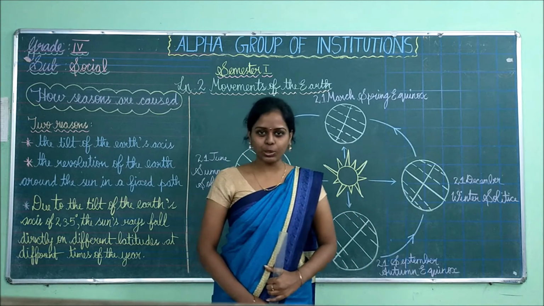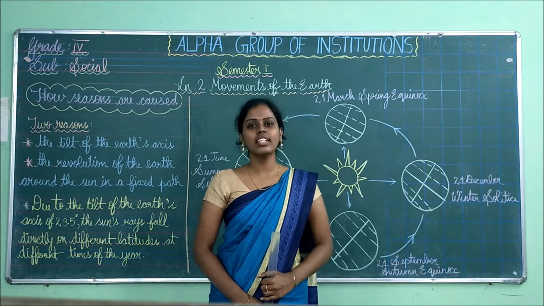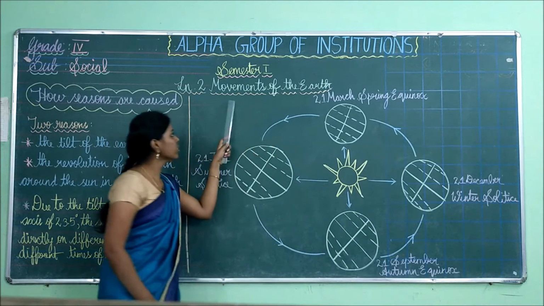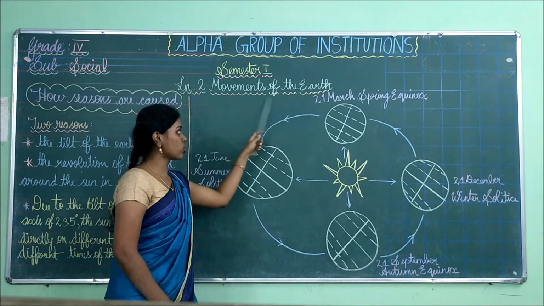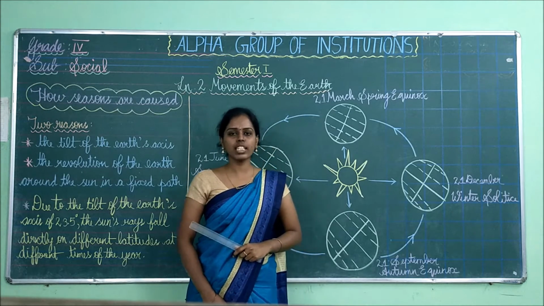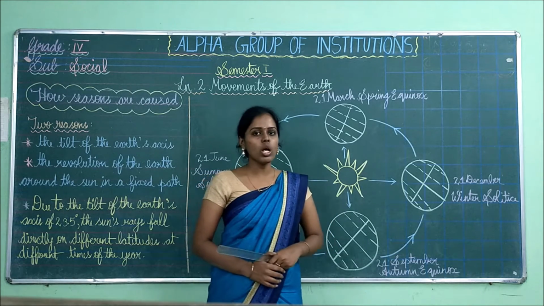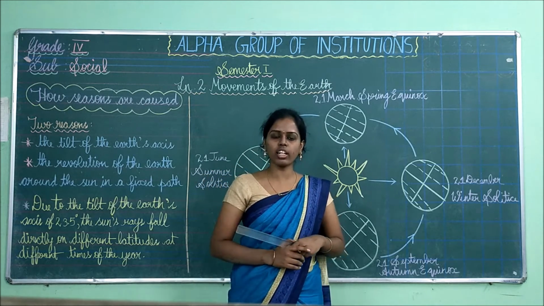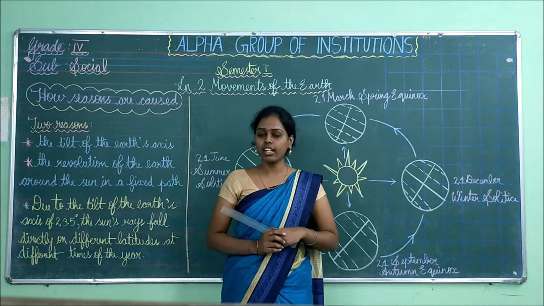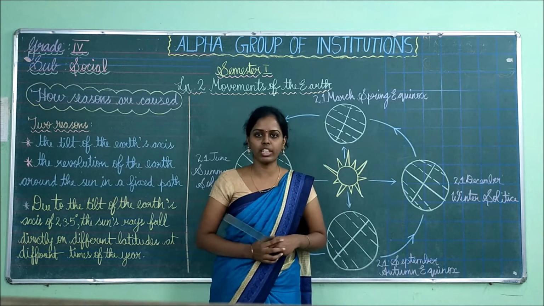This is social class and today we are going to see the second lesson in our semester 1 book. The name of the lesson is Movements of the Earth. This is the second part of our second lesson. We have seen the first part in our last class itself. Children, do you all remember what topics we saw in our last session? We have seen the movements of the earth.